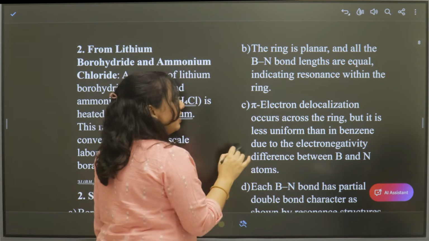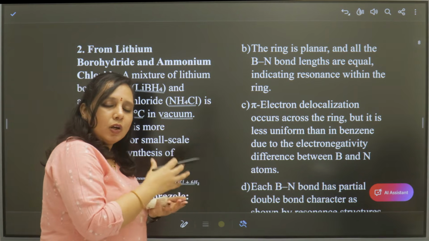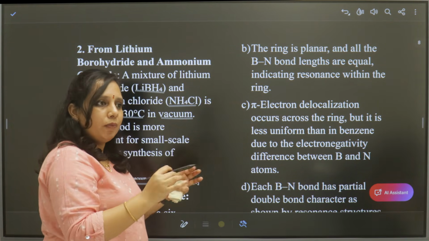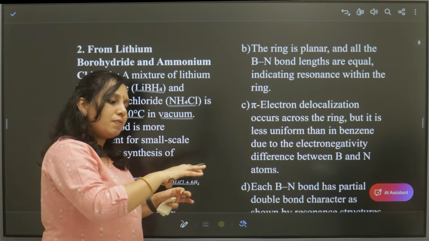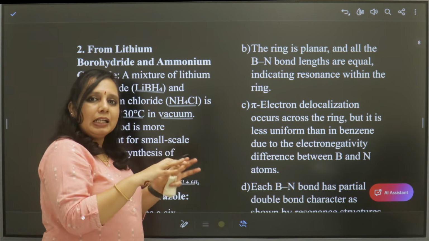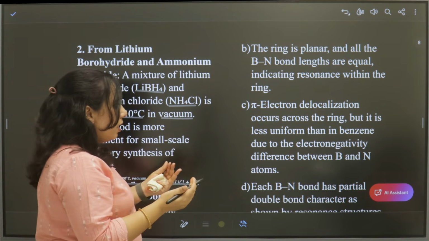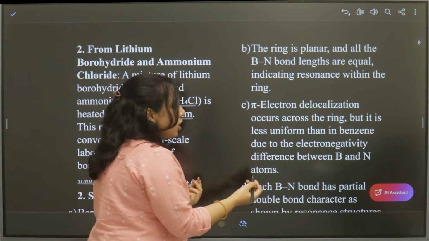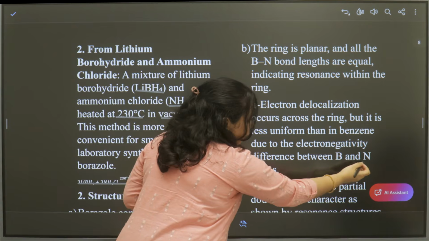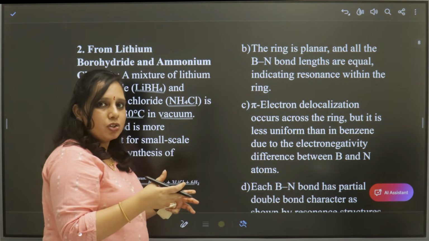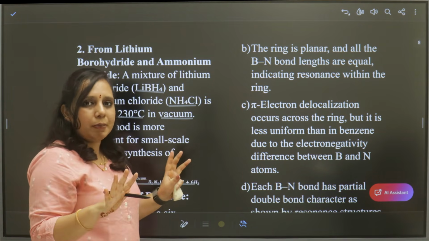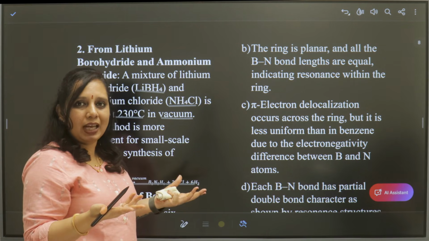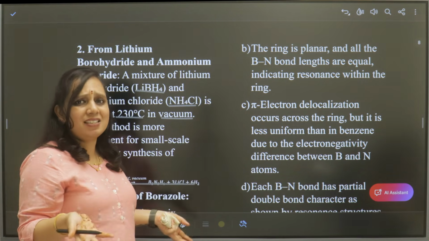But it is not uniform. Though delocalization is present, it is not uniform. That means all atoms are not covered with the electron cloud. This is because of the electronegativity difference between boron and nitrogen. In benzene, there are all carbons, so there is no electronegativity difference at all because all get cancelled.